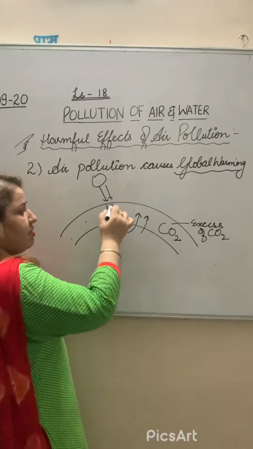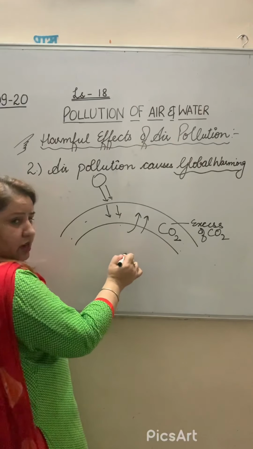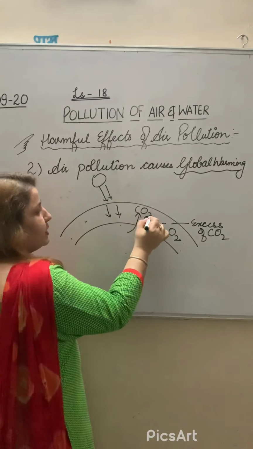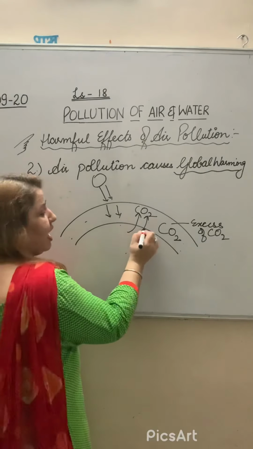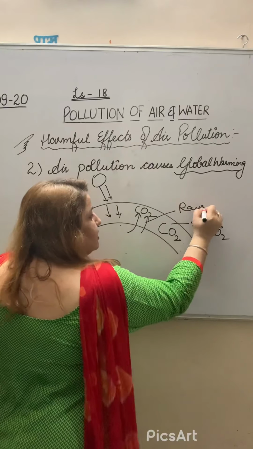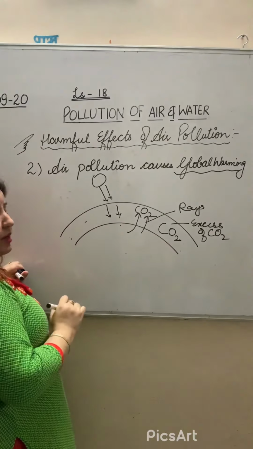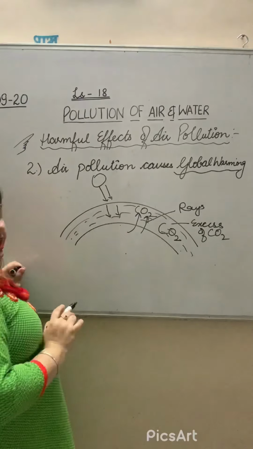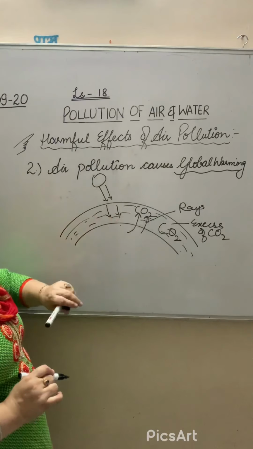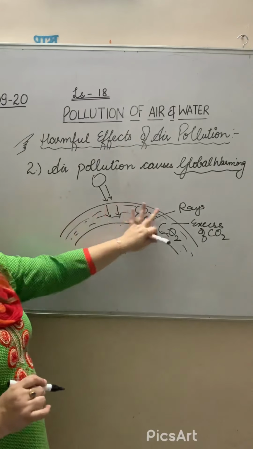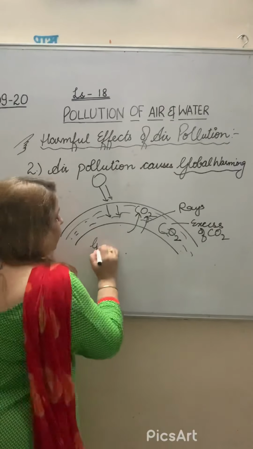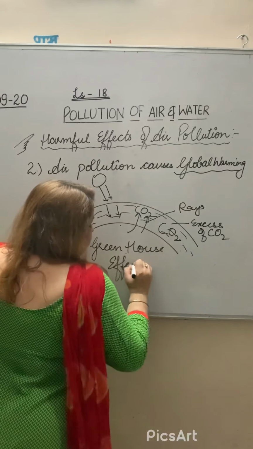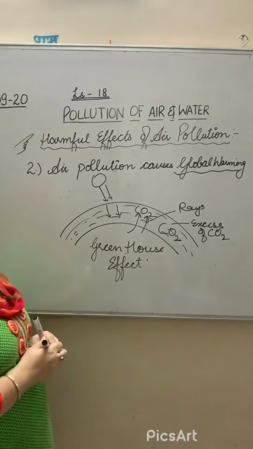When the sun rays enter the Earth's atmosphere and reflect back, carbon dioxide traps them. These rays are trapped by the carbon dioxide and will stay here, and the excess carbon dioxide increases the trapping of all the rays, which causes the greenhouse effect. This is called the greenhouse effect, right?